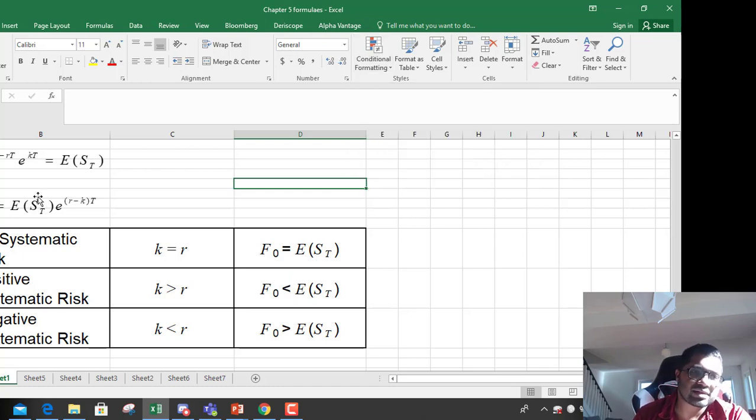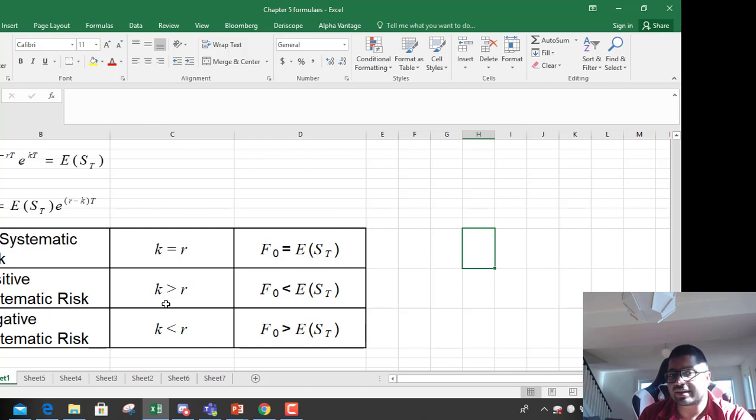Future price equals estimated spot price, EST, into exponential R minus K, where K is the discount rate, to the power T. R is risk-free rate. So whenever there is no systematic risk, the future price is always equal to estimated spot price.